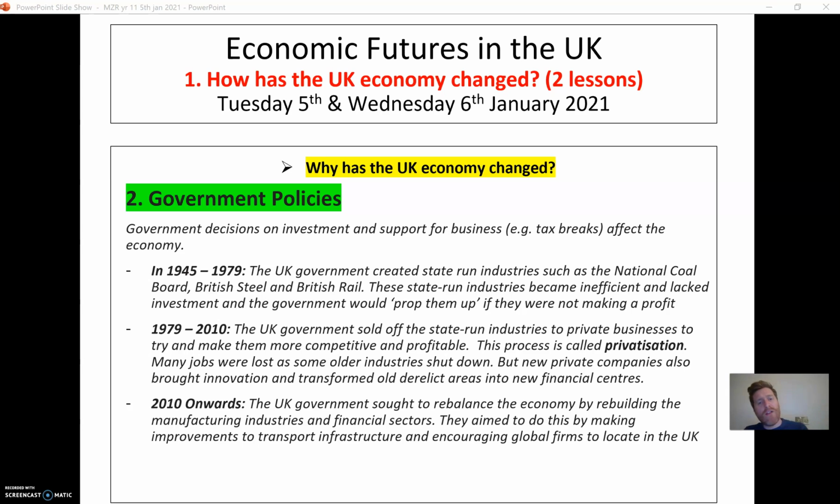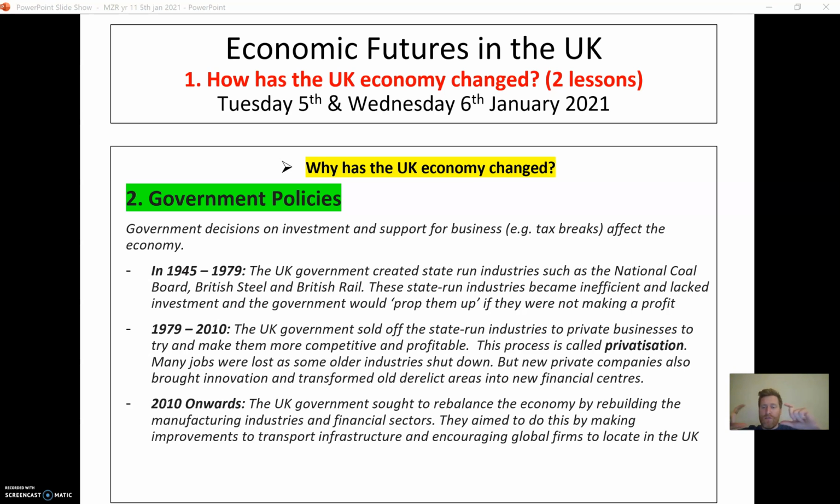So between 1945 and 1979, the UK government policy was to create state-run industries. So we had a National Coal Board, we had British Steel, we had British Rail, and these were state-run industries. They were owned and run by the government. Now, what happened with these was they became very inefficient and they lacked investment because there was no competition. And obviously, when you work for the state, there's certain workers' rights, etc., which are expected to be really upheld and followed. And so quite quickly, these became big companies that weren't very profitable, cumbersome perhaps, and the government would have to prop them up with money if they weren't making a profit.